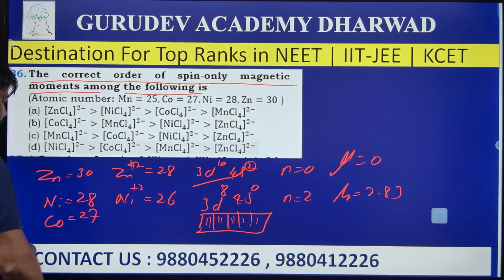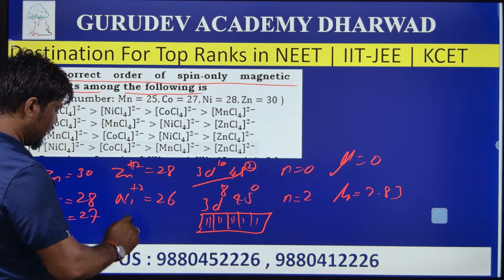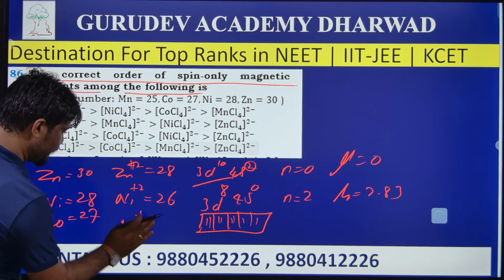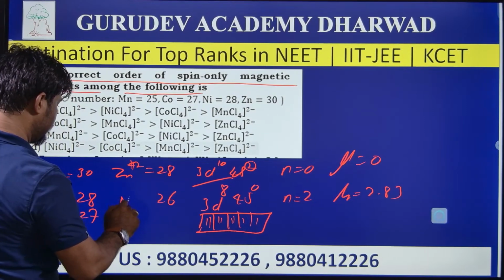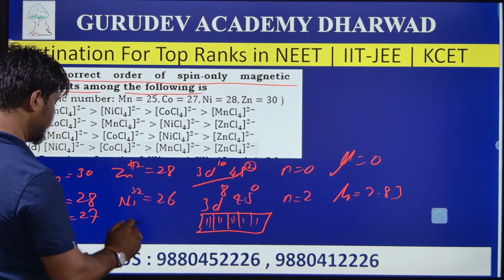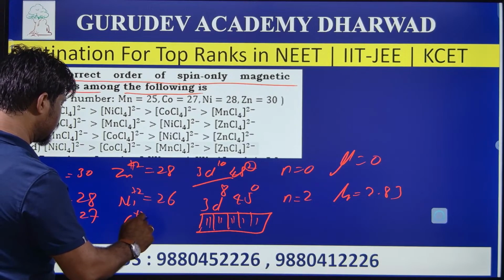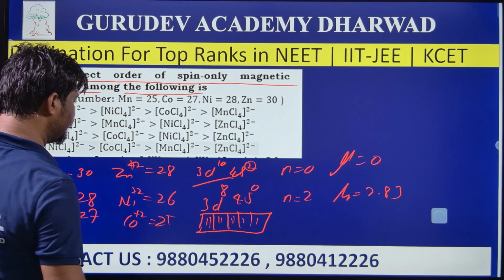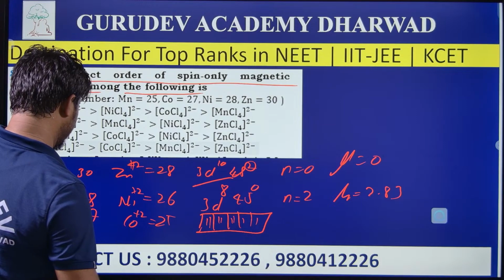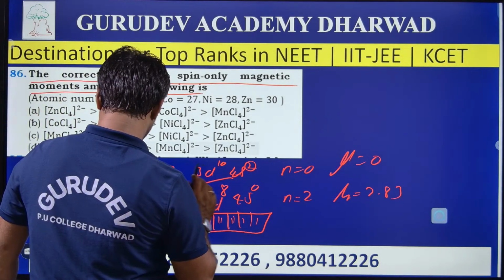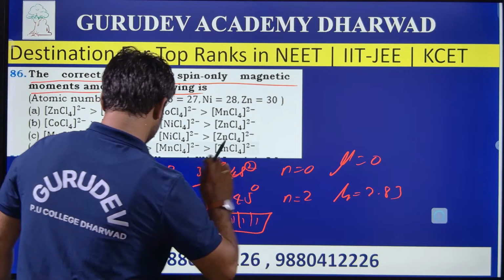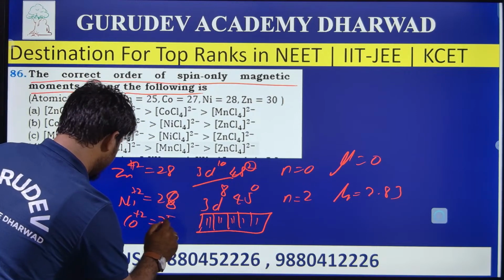Next, cobalt, its atomic number is 27. In Co plus 2, it contains how much? 25 electrons, as we need to reduce 2 from 27.